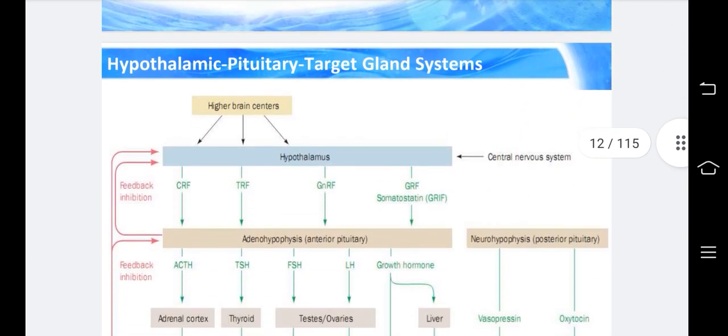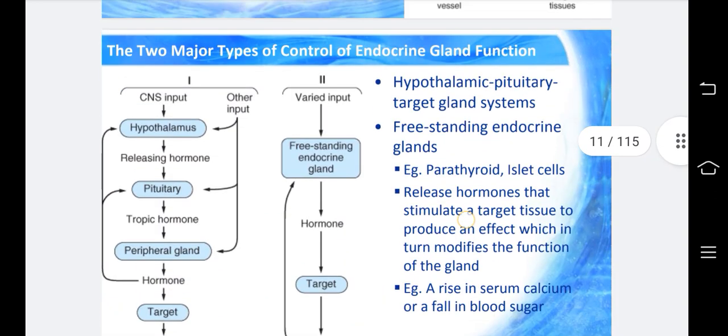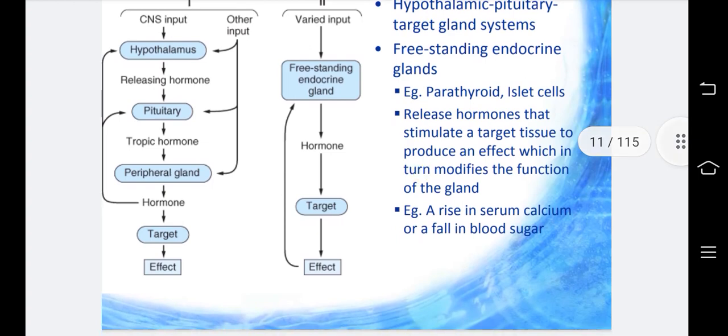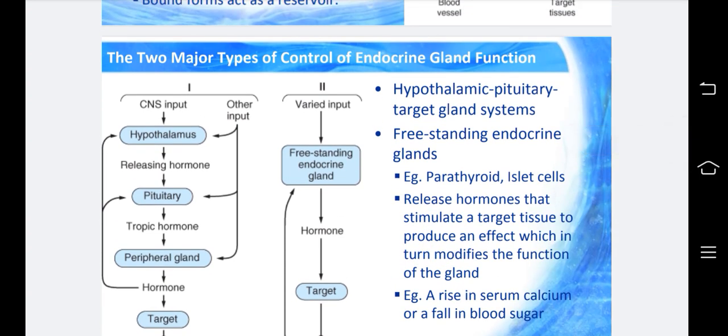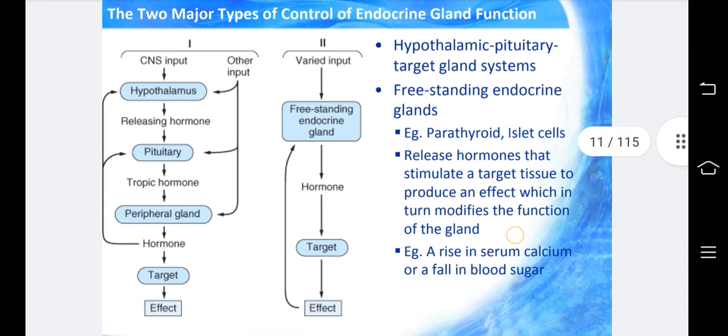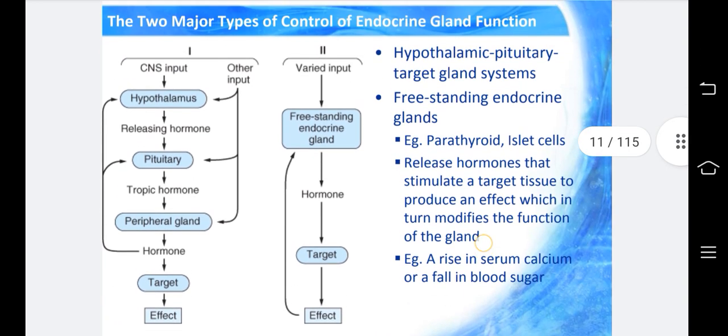In the hypothalamic pituitary target gland system: CNS input, hypothalamus, releasing hormone, pituitary, tropic hormone, peripheral gland, hormone, target, effect. Then for the freestanding endocrine gland: input, gland, hormone, target, effect.